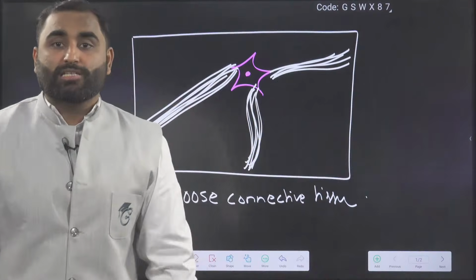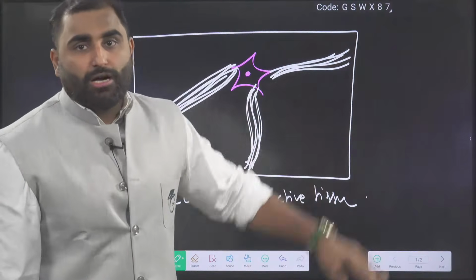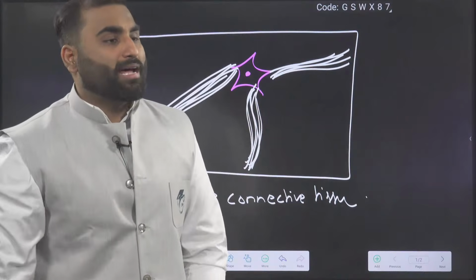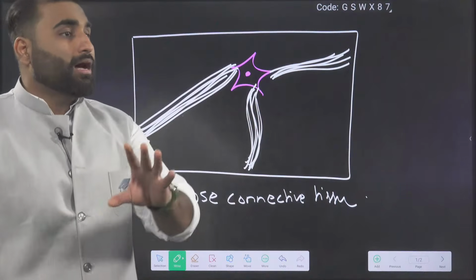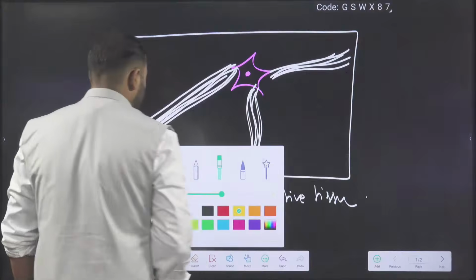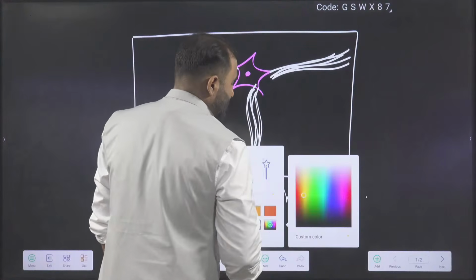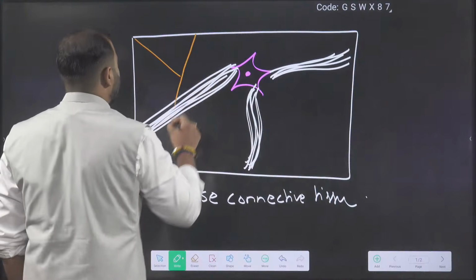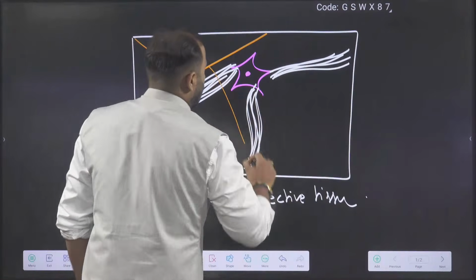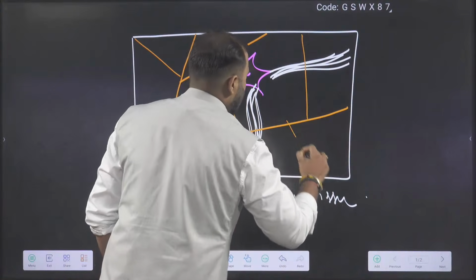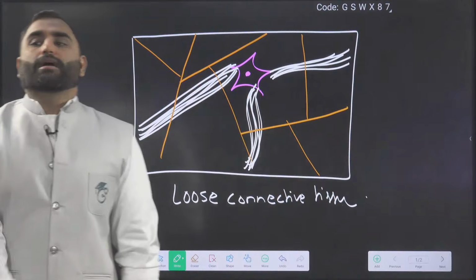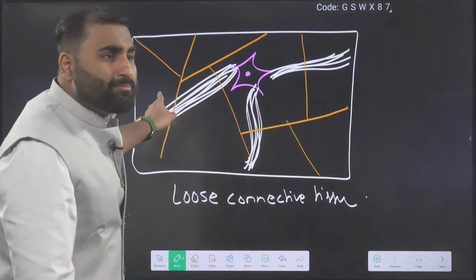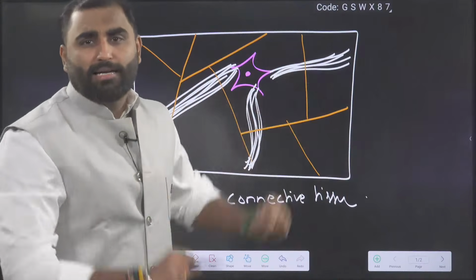Branched or unbranched? Any branches coming out of the fiber? There is no branch coming out of the fiber. They are unbranched. Sir, what is the next fiber? The next fiber is the linear fiber, which is branched. You can see this fiber is not bundled.